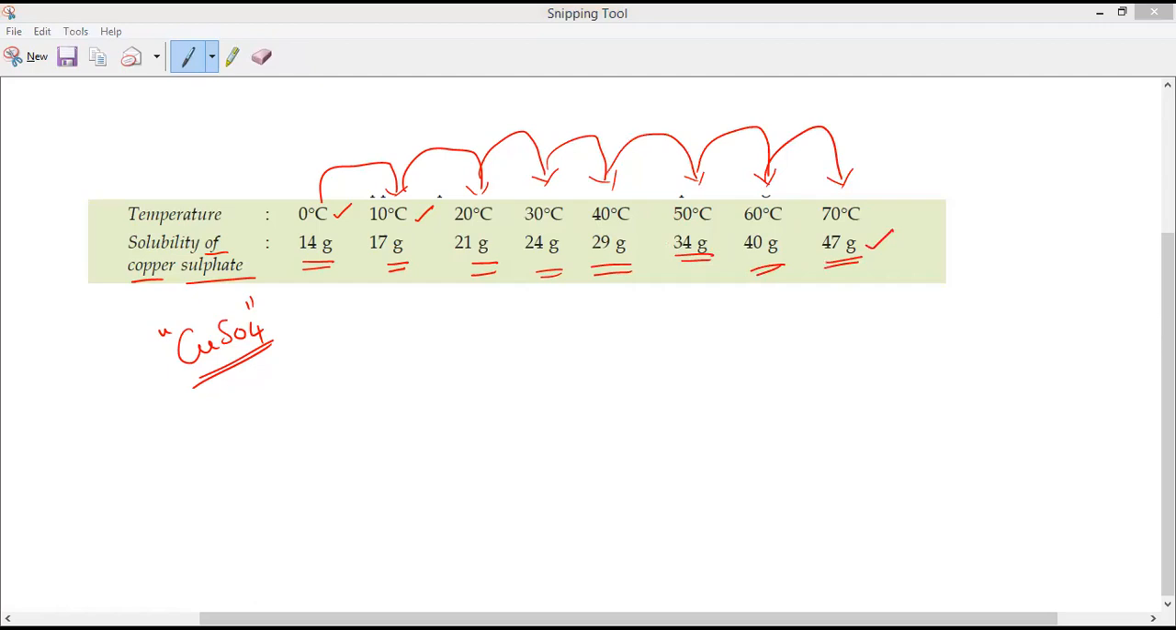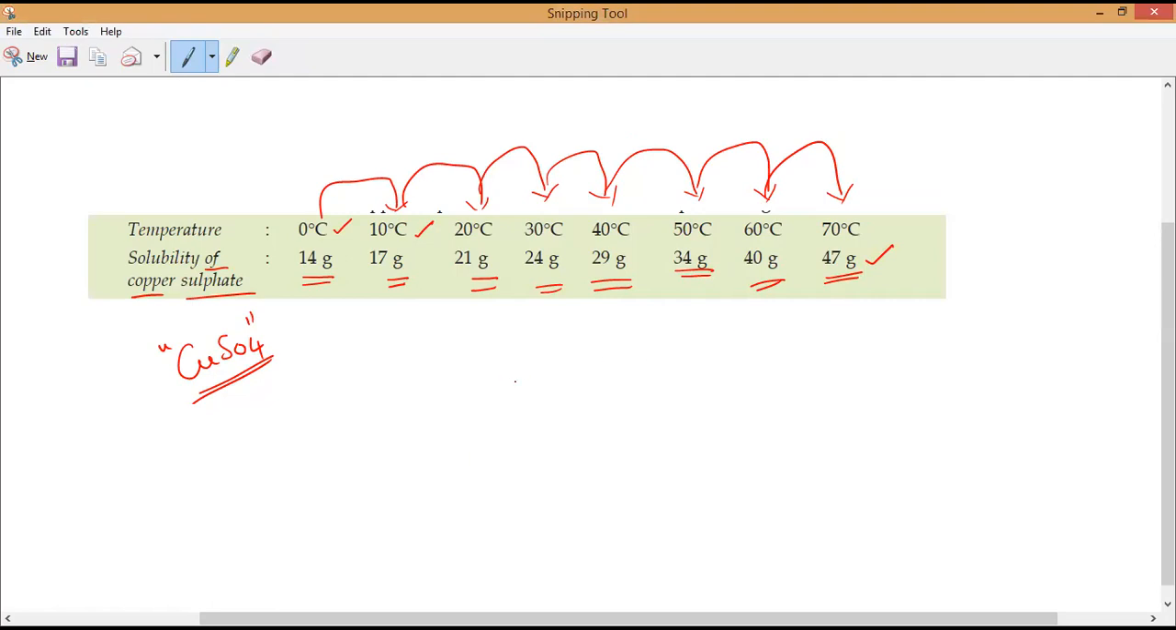So is the solubility increasing or decreasing? Increasing. Solubility increases by increasing the temperature. But what solute is it here? Is it a solid solute, a liquid solute, or a gaseous solute? Solid solute.